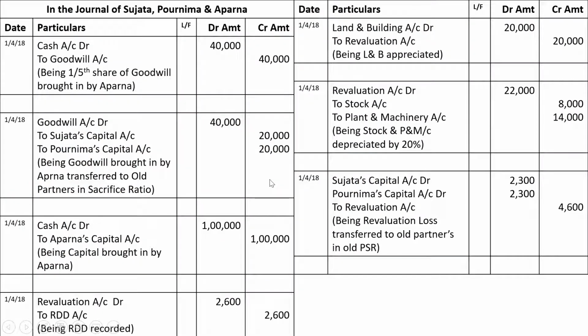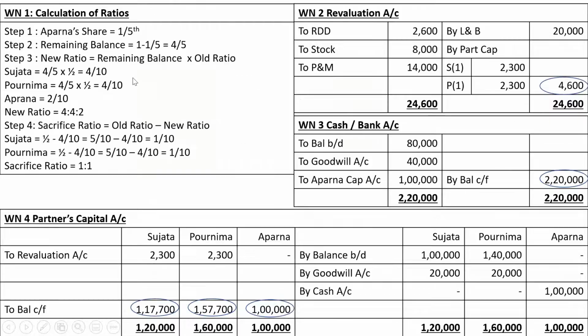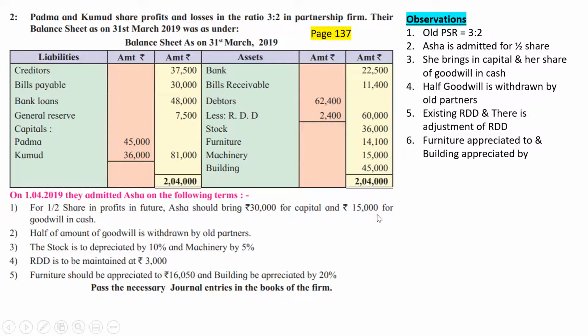That is what we had done here. I hope everybody has understood. That is 1/5 share of goodwill brought in by Aparna, 2 lakh into 1/5. Whereas take the case of our problem. In our problem it is already told 15,000 of goodwill is brought in cash. So we will directly pass the entry for 15,000. We will not consider 15,000 into half because 15,000 itself is for half. Because the transaction is not telling you the value of the firm's goodwill, the transaction is telling you how much goodwill is brought in cash. I hope everybody has understood the same.